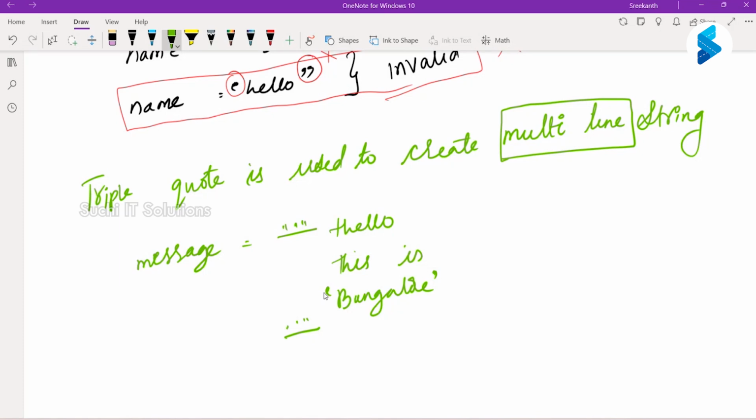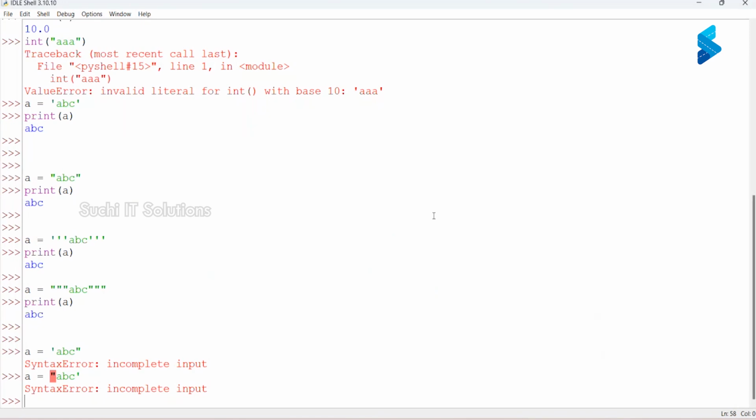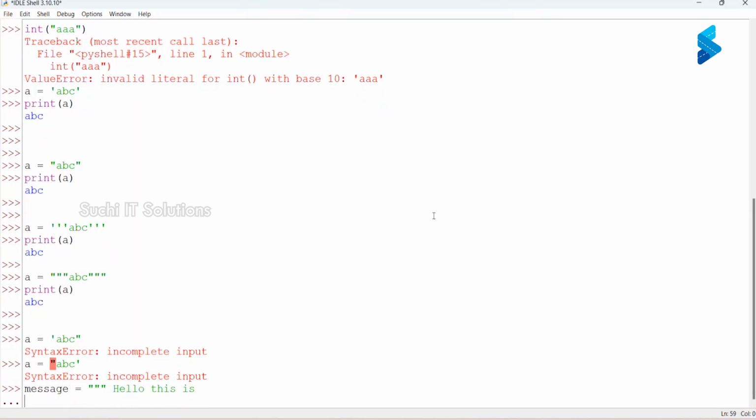Now let us go through this. How do I create a multi-line string? Message is equal to, I'm using a triple single quote or triple double quote. Hello, this is, see, the moment I hit enter, you see three dots instead of three angle braces, meaning it is continuing.